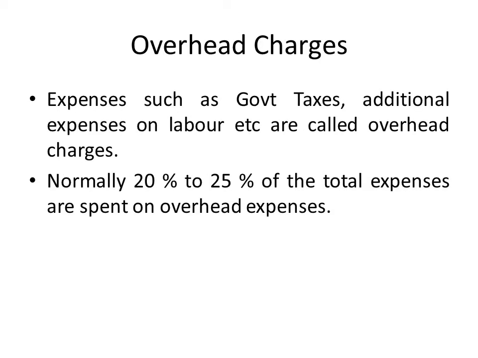Then are overhead charges. Expenses such as government taxes, additional expenses on labor, etc. are called overhead charges. Normally, 20 to 25% of the total expenses are spent on overhead charges. For example, we have prepared the list of the items and then we have calculated the total amount for the project. Then we add 20 to 25% of that amount for overhead charges.